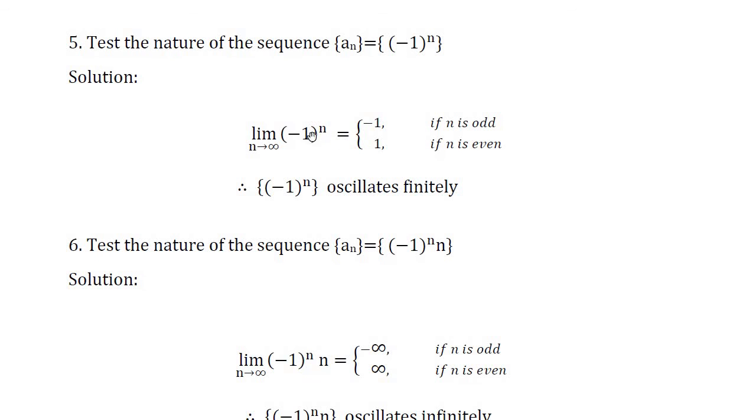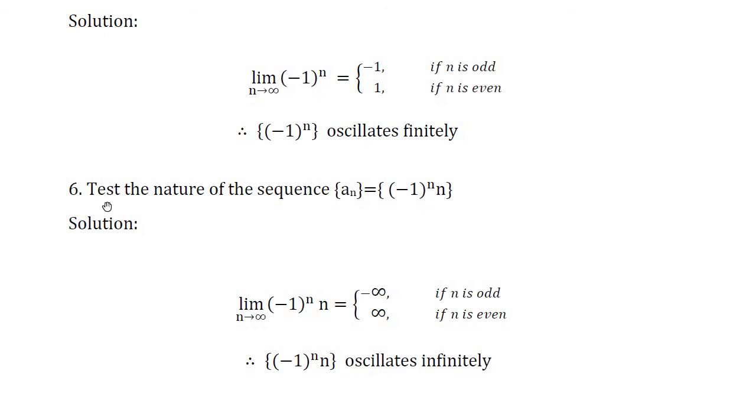Here if n value is an odd number, minus 1 to the power of odd number is minus 1. So minus 1 if n is odd. Similarly minus 1 to the power of even is always plus 1. So we get 1 if n is even. Means the limit of the sequence is oscillating between plus 1 and minus 1. So here limit is not finite. It is oscillating between two numbers, which means the sequence is called as oscillatory sequence. Particularly it is called as oscillates finitely.